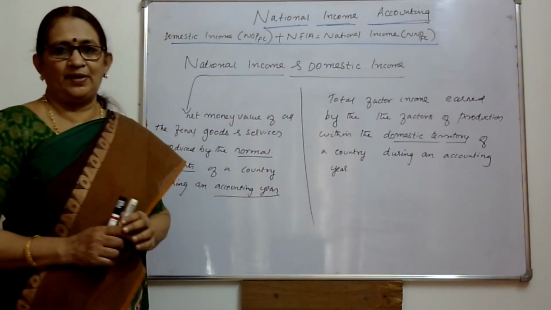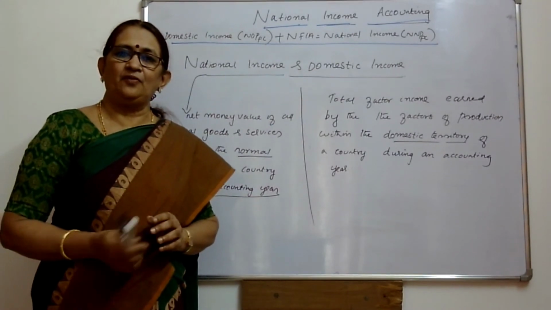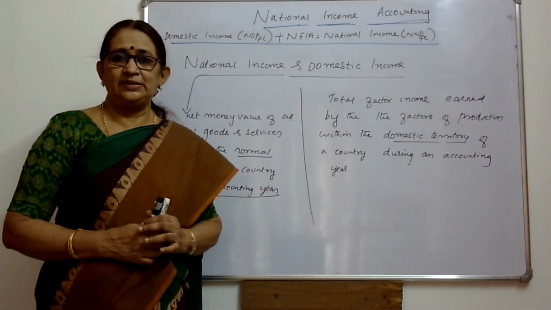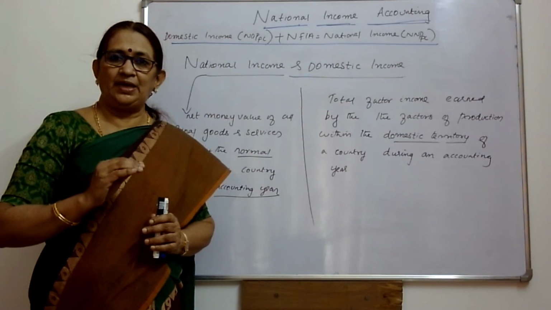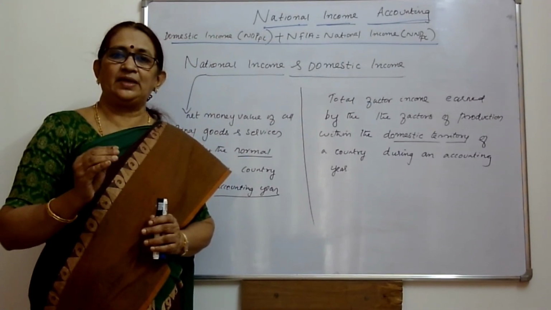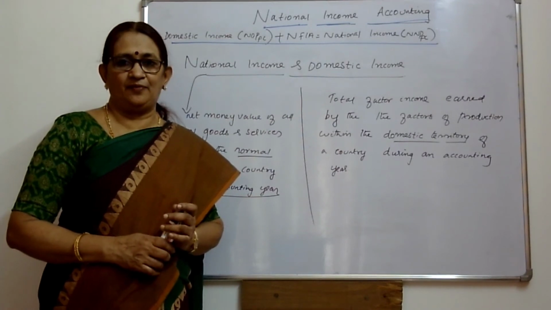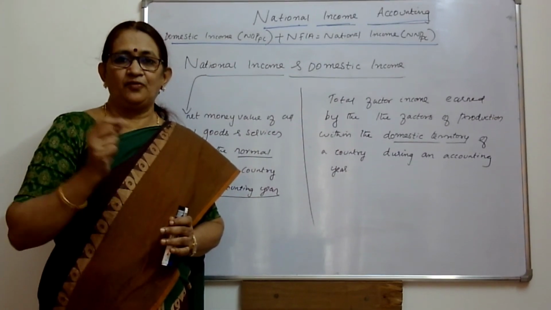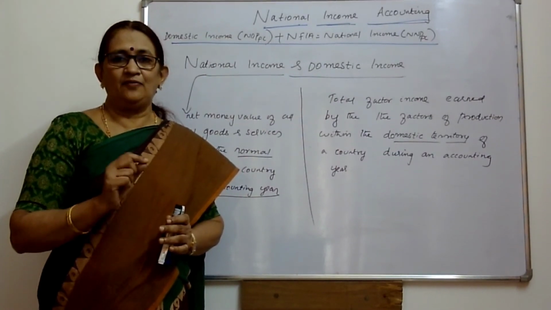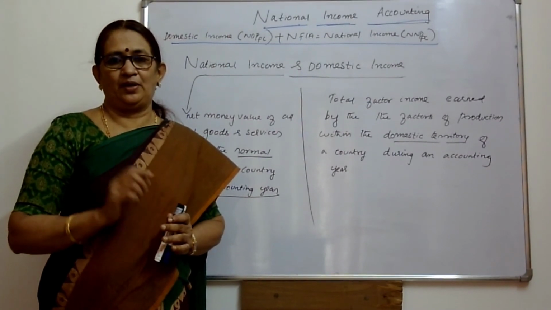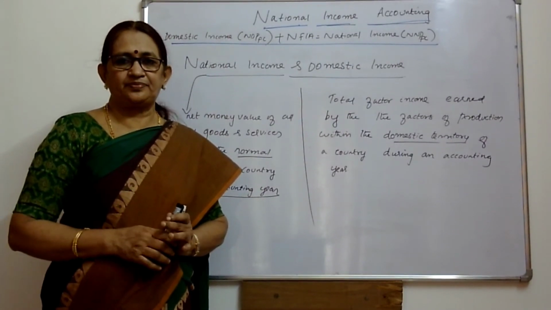So what is NFIA? Net factor income from abroad. That is factor income from abroad and factor income paid to abroad. The difference between the two gives us NFIA. Factor income from abroad minus factor income to abroad gives us NFIA.